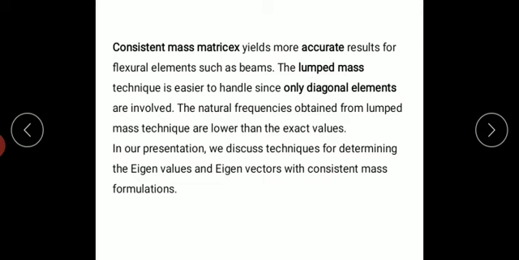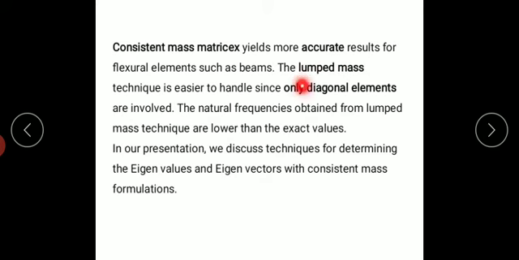So here two types of mass matrix are considered: one is a consistent mass matrix, one is a lumped mass matrix. Either one we can consider. But if you consider the consistent mass matrix, we get more accurate results compared to the lumped mass matrix.